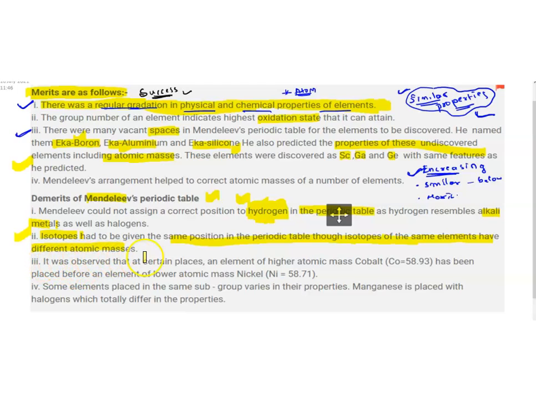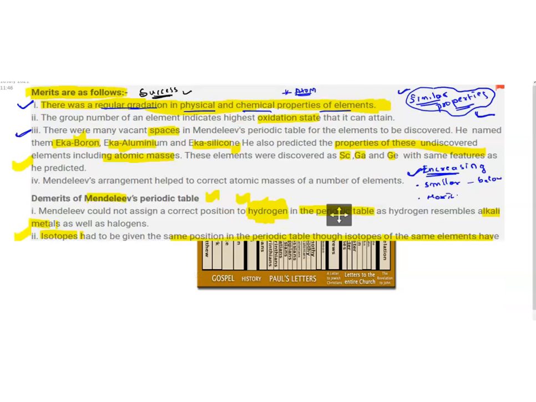It was observed that at certain places elements of higher atomic mass, let's say cobalt, have been placed before lower atomic mass elements, let's say nickel. We'll also see that some elements placed in the same subgroup vary in their properties. For example, manganese is placed with the halogens, which totally differ in properties. Let's understand these properties.